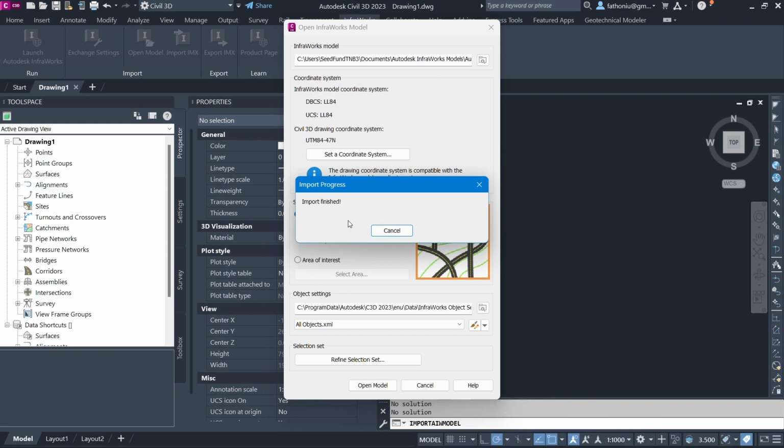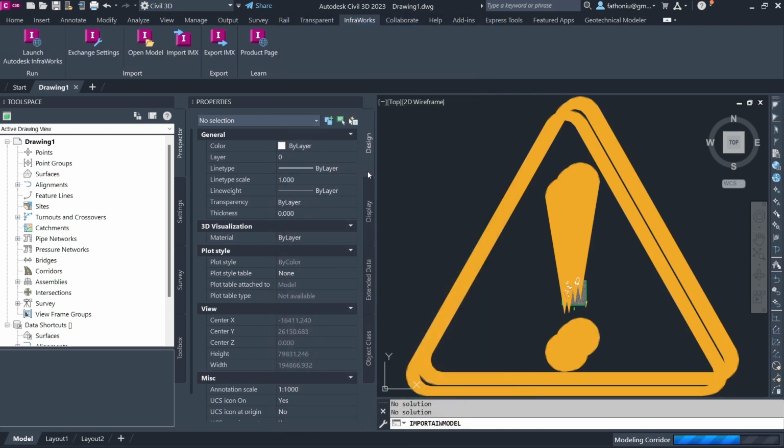Okay, then this import is finished. So we wait until all the windows disappear, I mean this menu window disappears for the model. So it has already disappeared.